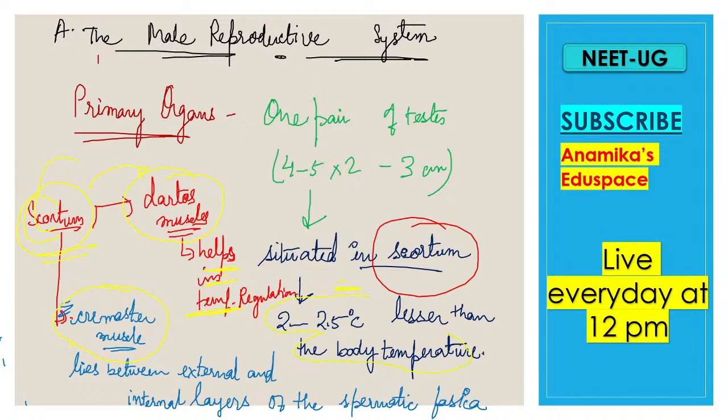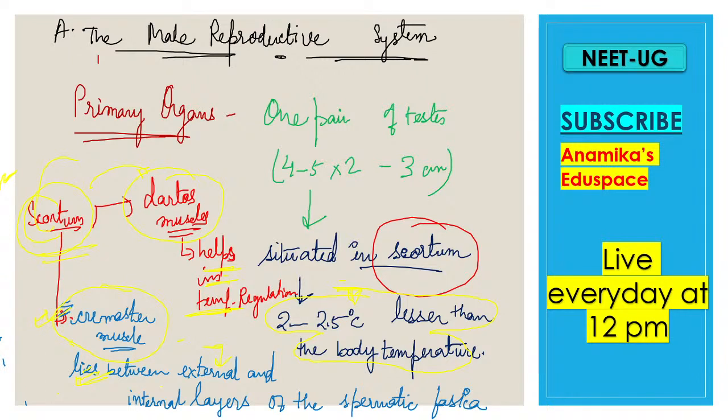If the testes are exposed to a higher temperature, then the sperms will get destroyed. Okay, so the scrotum has two muscles. One is the Dartos muscle, another muscle is the cremaster muscle. Clear? This was all about the testes.